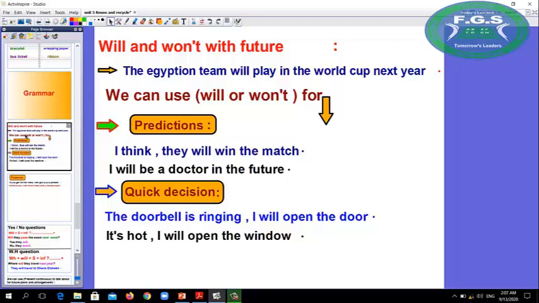The second case is a quick decision, when we take a quick decision. What is the meaning of quick decision? For example, the doorbell is ringing. I'll open the door. Did you plan to open the door? Of course not. It's a quick decision. It's hot. I'll open the window. Also, I didn't plan to open the window.